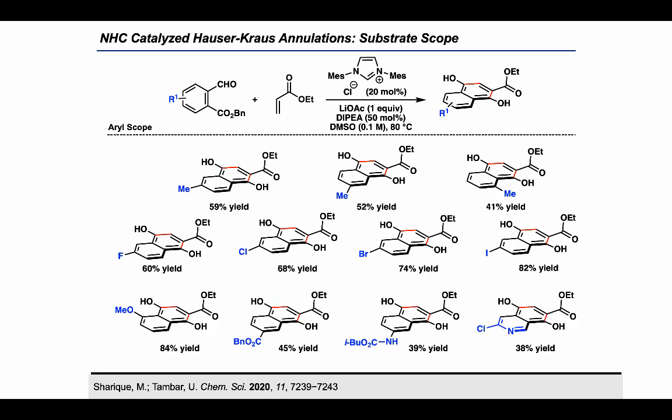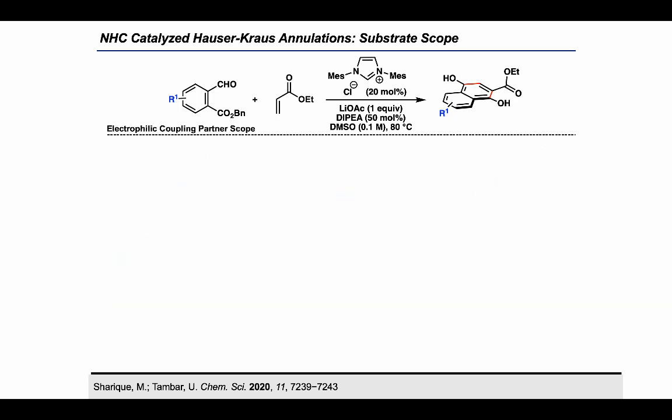And electron donating methoxy as well as electron withdrawing group benzyl ester both tolerated well in this reaction and provided good yields. Now, since we do not have a strong base in our condition, an aniline carbamate compound containing an acidic proton also tolerated very well, giving us a decent yield of the Hauser-Kraus annulation product. And we also extended our catalytic chemistry to the synthesis of polycyclic heteroatomic system, such as formation of isoquinoline in decent yield. We also explored the scope of electrophilic coupling partners.